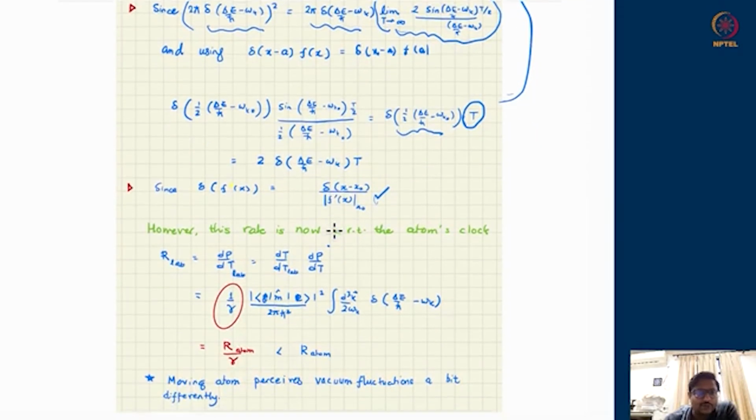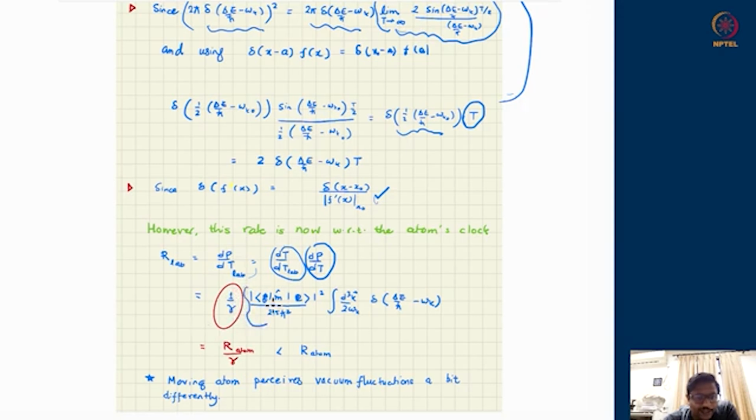However, if we want to obtain the rate of transitions as seen by the lab observer, it will be the number of transitions or probability, the derivative with respect to lab time. Use the chain rule. First obtain the derivative with respect to atom's time, and then the atom's time with respect to the lab time, dτ upon dt lab. And that we know is already 1 over gamma.